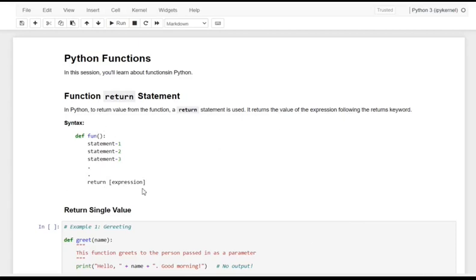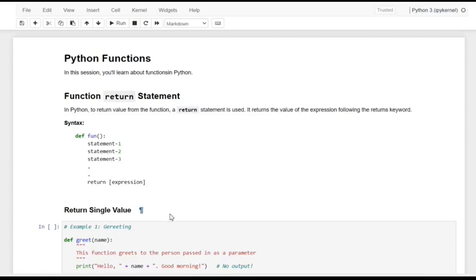And see here, dear friends, when we make a declaration of a function with a function name, under that function we have some statements that have to be executed under the function process. And at last we have the return. And for your information, dear friends, have a note of it. The return value is nothing but an outcome of the function.